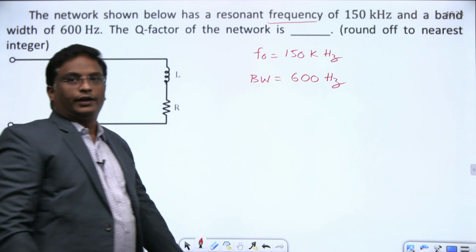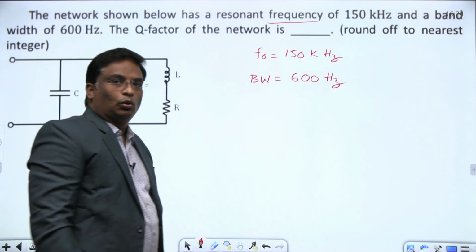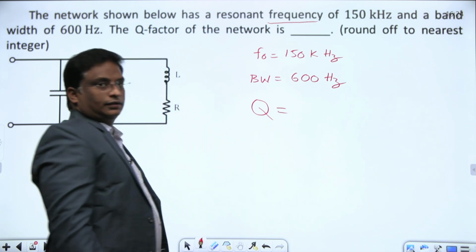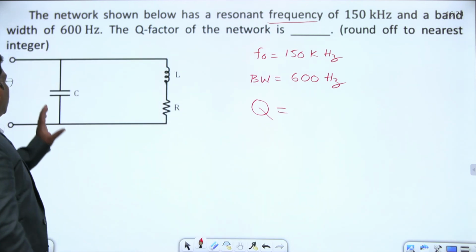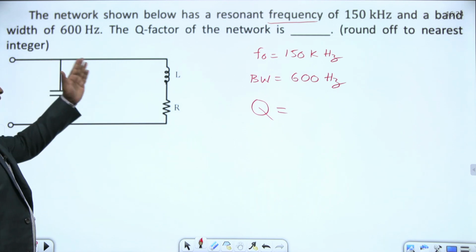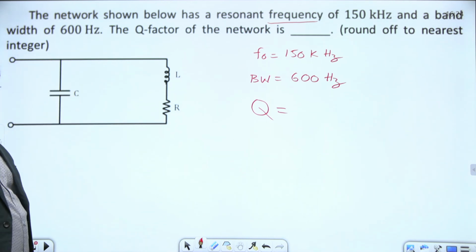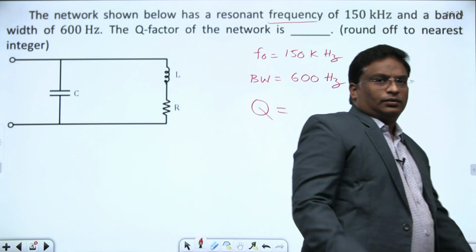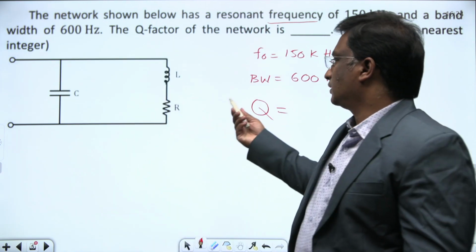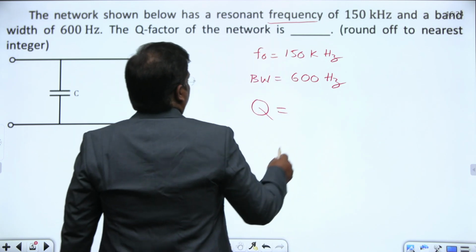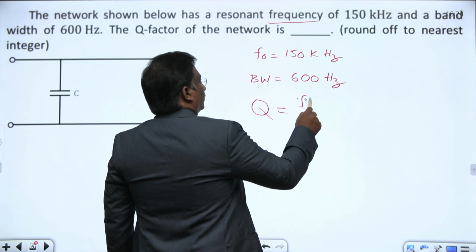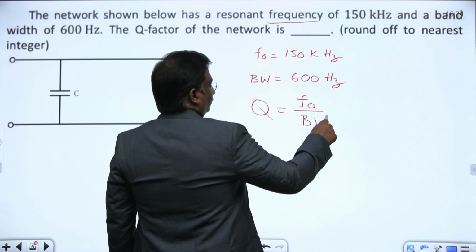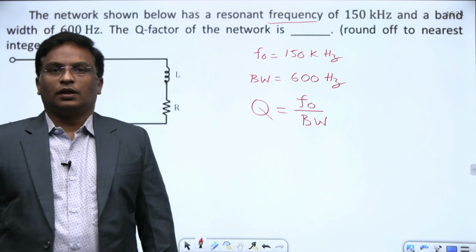What are they asking us to determine? The quality factor Q. What is the relation between quality factor, bandwidth, and f0? This seems to be a series RLC circuit. For any circuit, the relation between quality factor and bandwidth is nothing but f0 by bandwidth, whether it is a series circuit or parallel circuit.